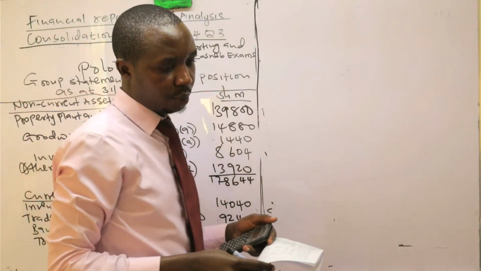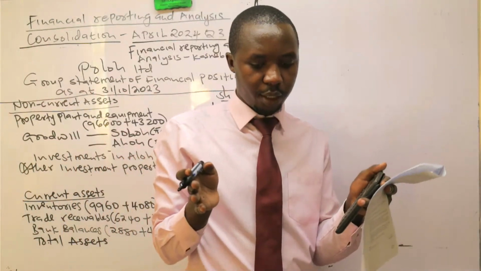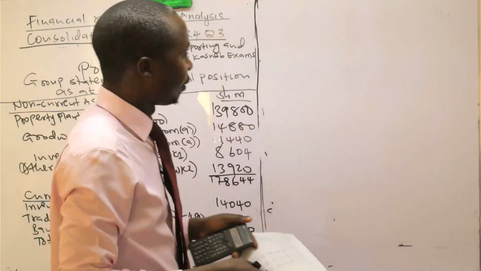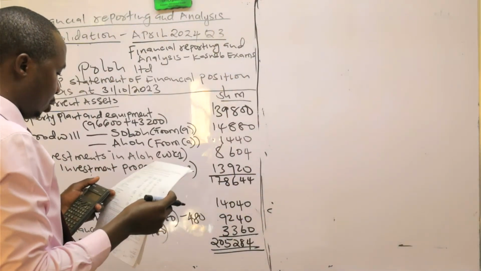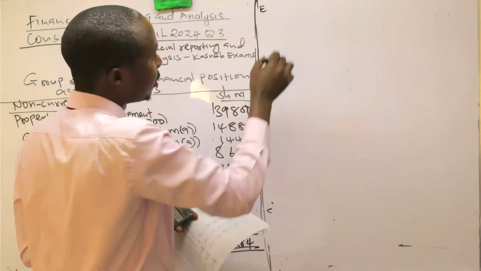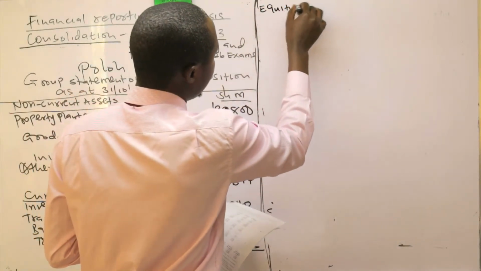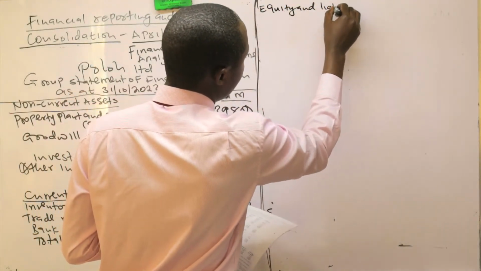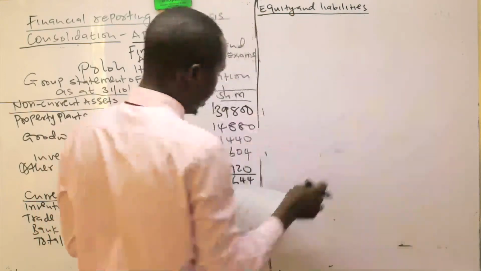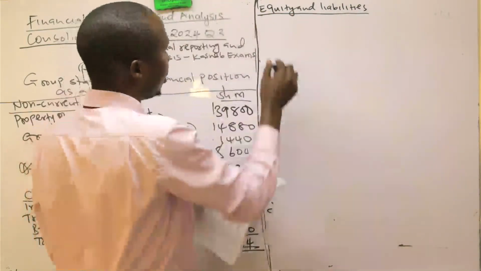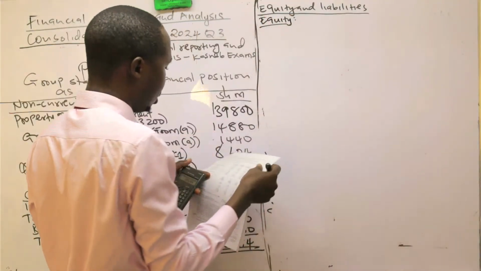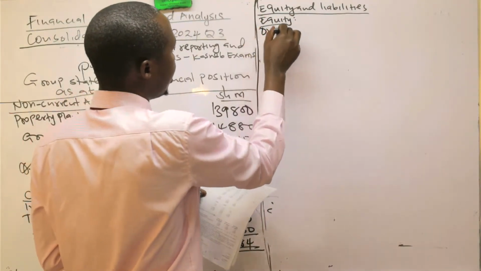I think we are within the time. It's just 55 minutes we have used. So equity and liabilities. For the equity, we talk about ordinary share capital.